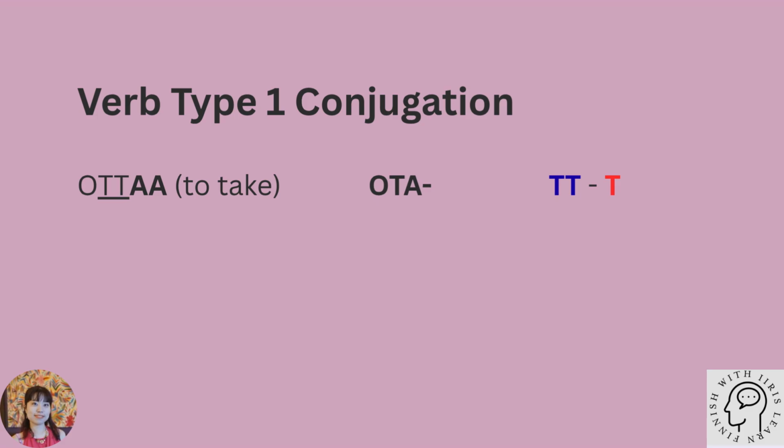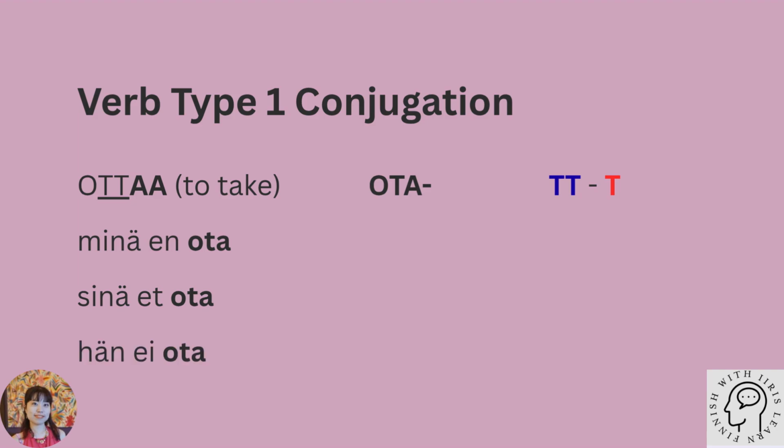I don't take. Minä en ota. You don't take. Sinä et ota. He or she doesn't take. Hän ei ota. In positive sentences, the KPT pattern returns to the strong grade with hän and he. However, in negative sentences, we use the weak form with every personal pronoun.